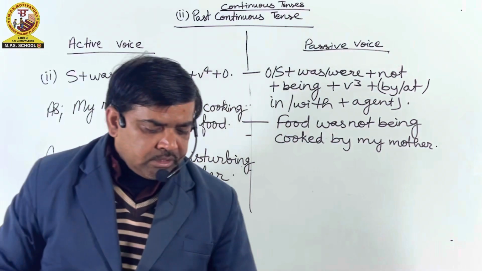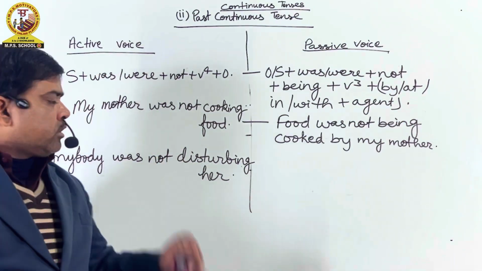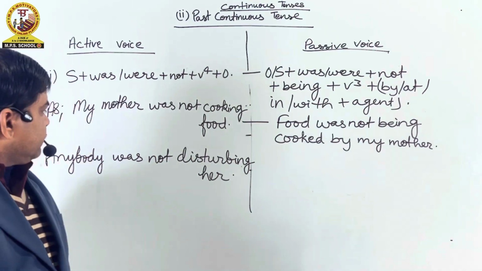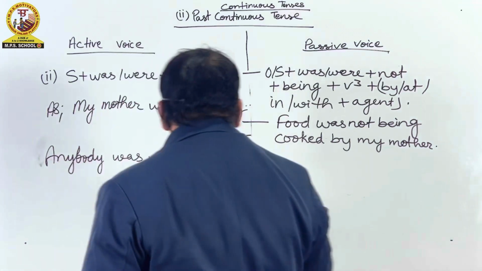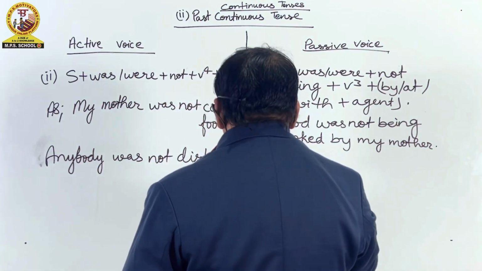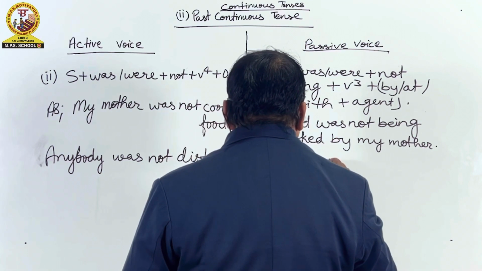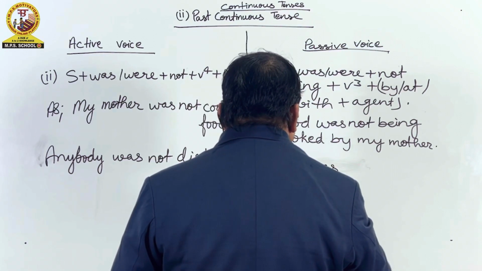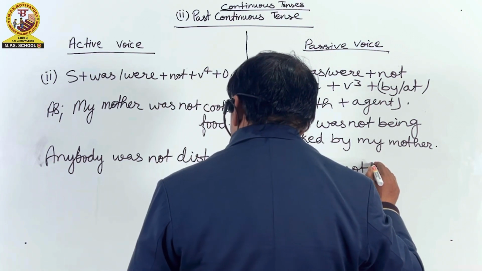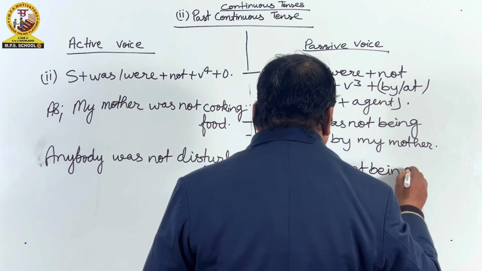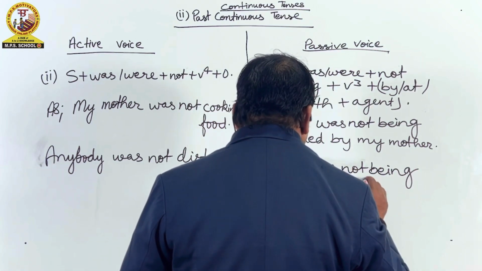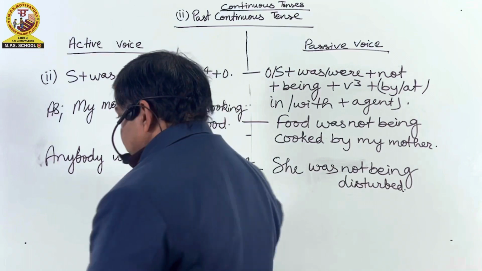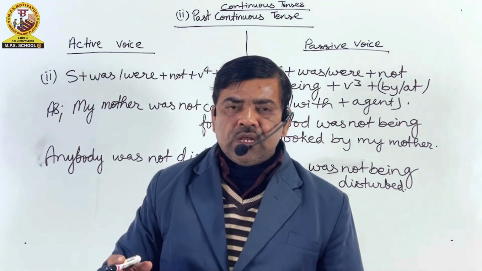In the second example, anybody was not disturbing her. कोई भी उसे परेशान नहीं कर रहा था. It means in passive voice, she was not being disturbed. उसे परेशान नहीं किया जा रहा था.